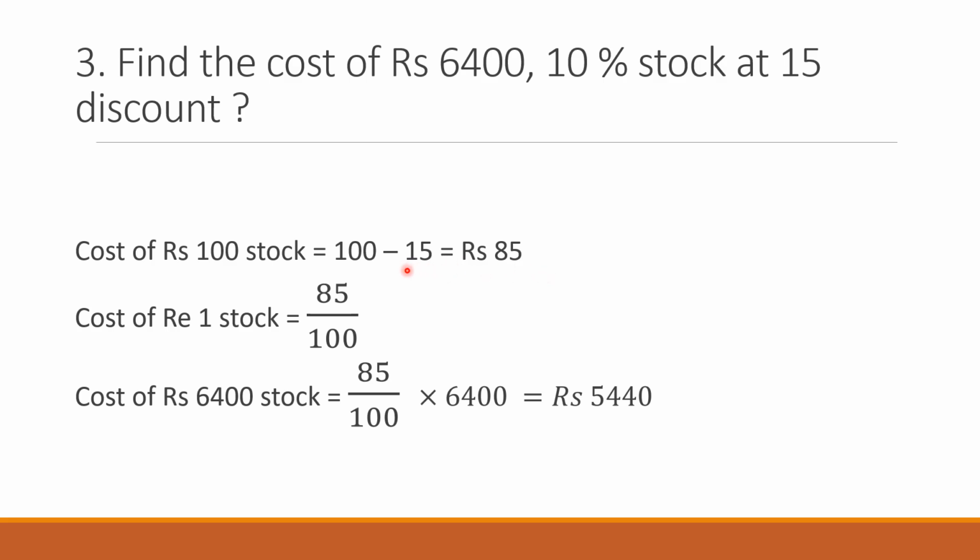If it is a premium, you will be adding it to rupees 100, and if it is a discount, you will subtract it from the 100 rupees. So the cost of 100 stock is rupees 85. This means in order to purchase rupees 100 stock, you have spent 85 rupees from your pocket. Now very simple, the cost of rupee 1 stock will be 85 upon 100 and the cost of 6400 stock will be 85 upon 100 into 64, which is 5440. This means in order to buy 6400 stock, you have shelled out 5440 rupees from your pocket. I repeat, this 10% which is the dividend has nothing to do with the solution.